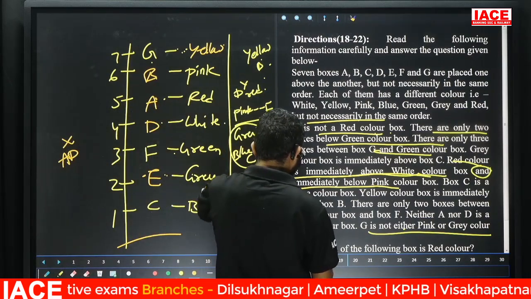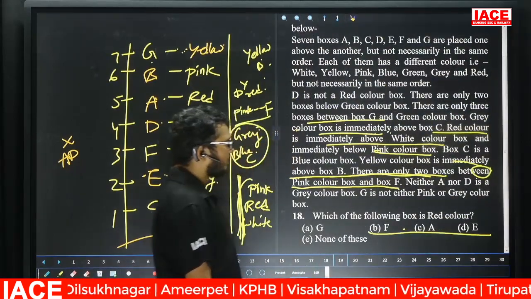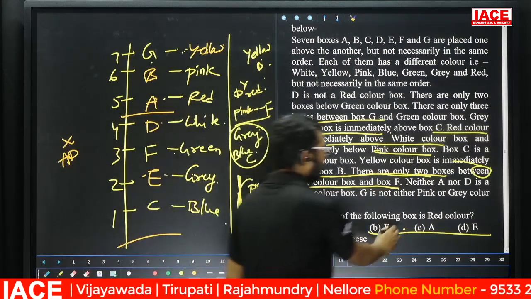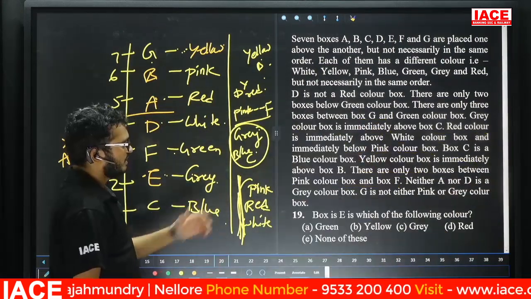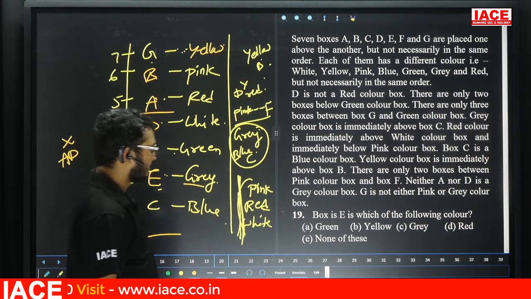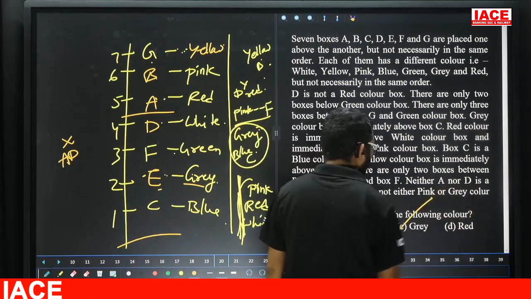Take your question. Question number 18. Which of the following boxes is red color? Red color box is what? A. Then question number 18, the answer is option C. Question number 19. Box E is which of the following colors? E is which color? Grey color. So question number 19, the answer is option C.